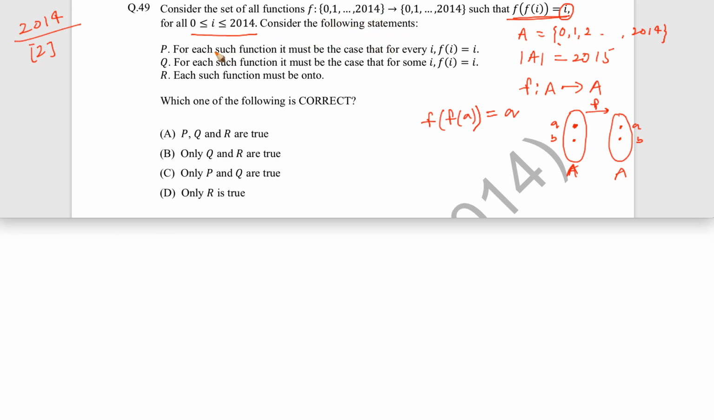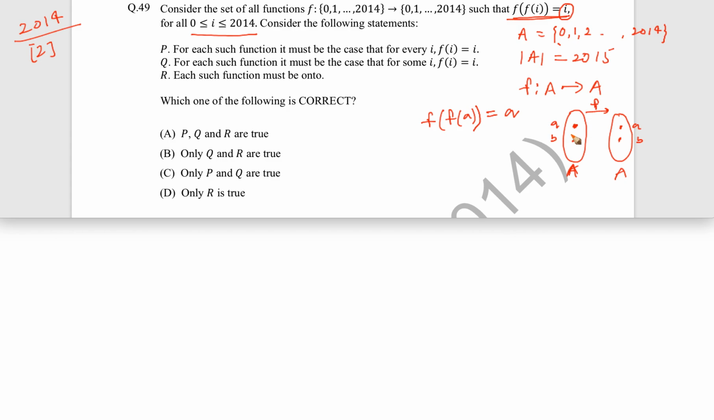Then consider the following statements. They have given 3 statements P, Q, R, where they are saying that for each such function it must be the case that for every i something holds. So they are saying a few statements. Let's see which of them can hold true.